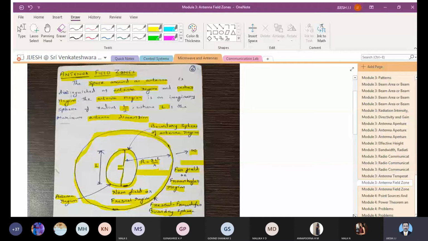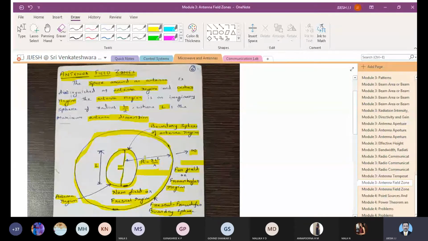Is that clear for everyone? What do you mean by near field and far field? Yes, sir. Okay. So you may have to use this equation 2L square by lambda. This will be asked in the viva question also: how do you define near field and far field. To calculate the near field boundary, you have to calculate r, and that is 2L square by lambda.